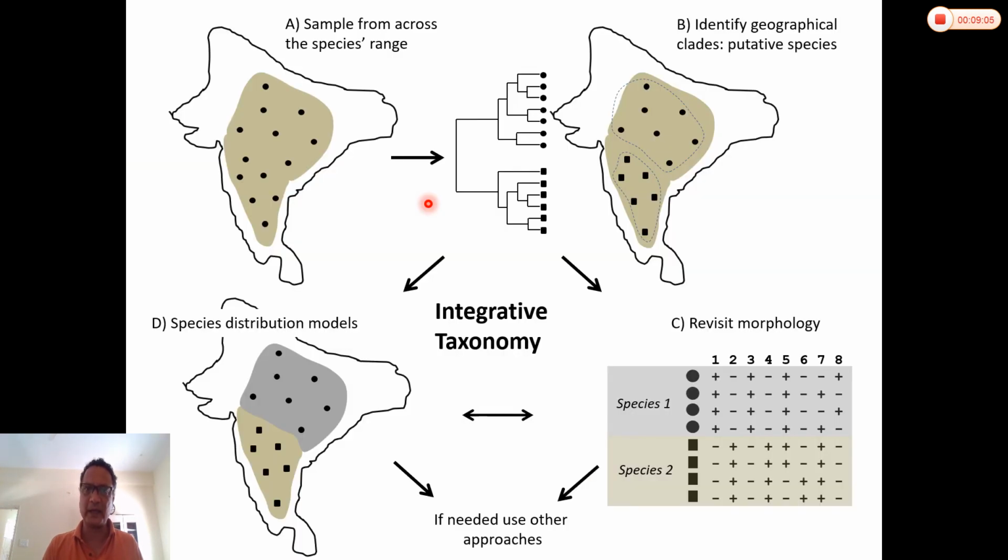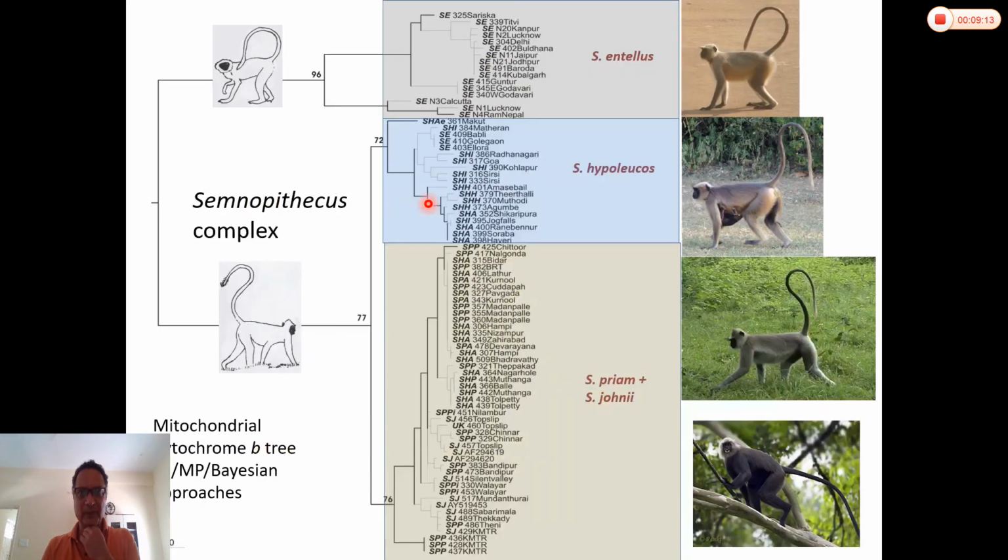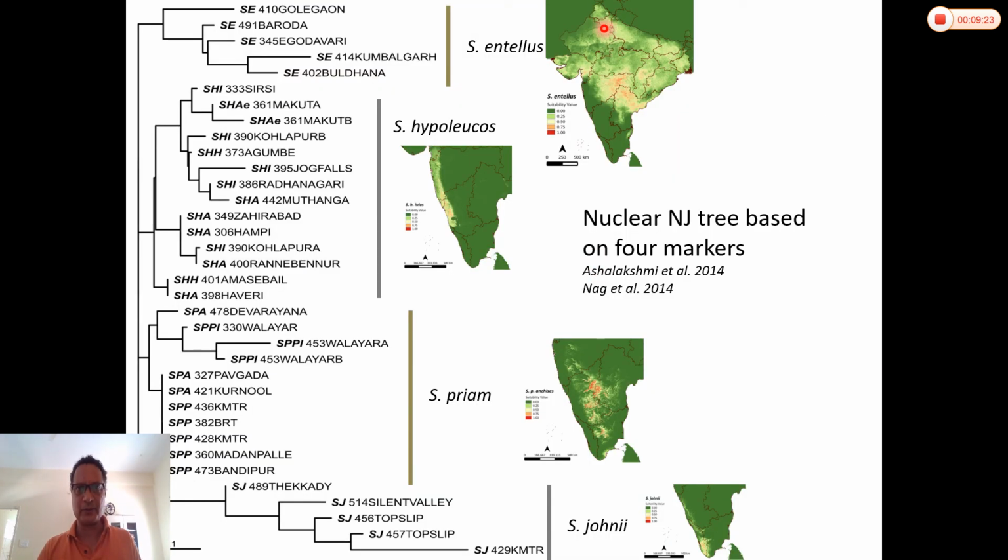And in fact, now we have been using something called integrative taxonomy to understand the taxonomy of this group, and we have multiple lines of evidence that suggest that the so-called Hanuman langur consists of multiple species. We have multiple lines of evidence to show that the so-called Hanuman langur consists of at least 4 species.